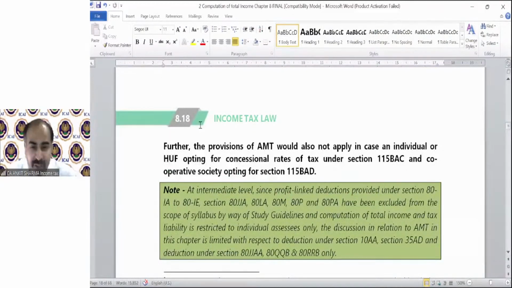Further, the provisions of AMT would also not apply in case of an individual or HUF opting for the concessional rate of tax under section 115BAC, and a cooperative society opting for section 115BAD. So if you are going to pay tax as per section 115BAC, then there is no comparison with AMT. Only this tax will be your final tax liability. What exactly this sentence is saying, do not worry, I'll explain in detail when I teach you section 115BAC after the AMT concept.